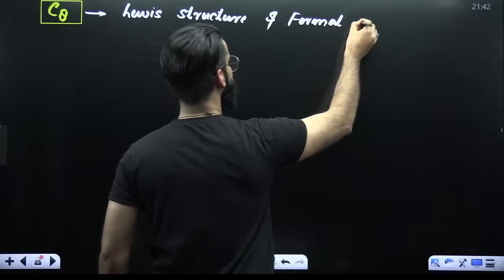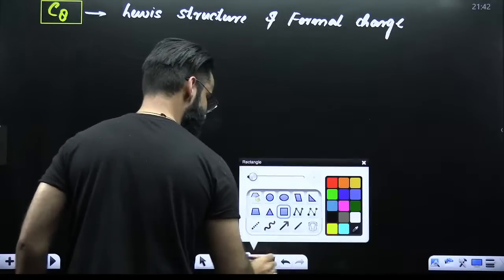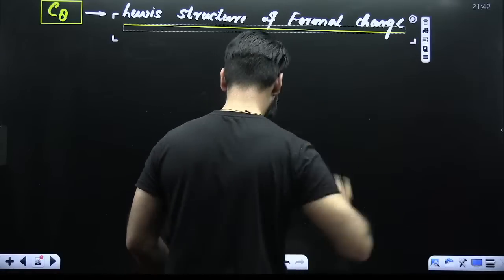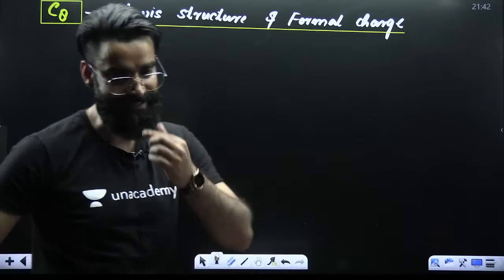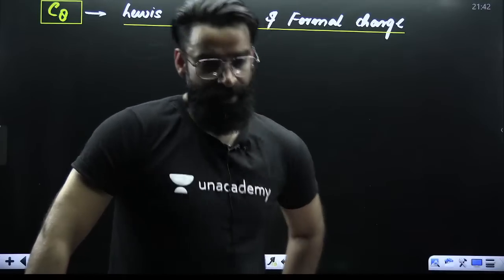This is also asked frequently. This is our 8th concept of today's session, and let me show you all of this in detail. Have a look, people.